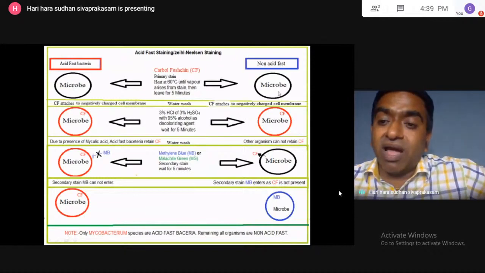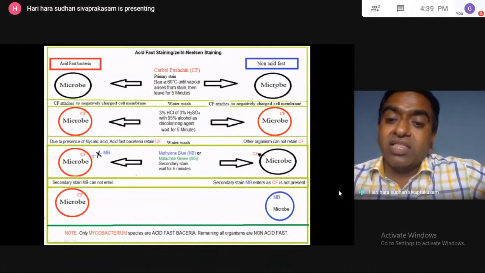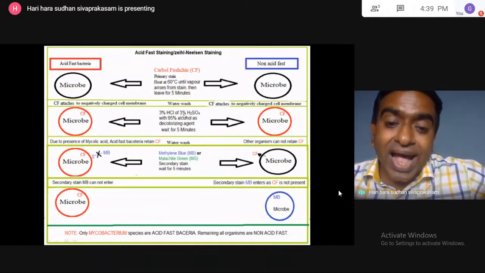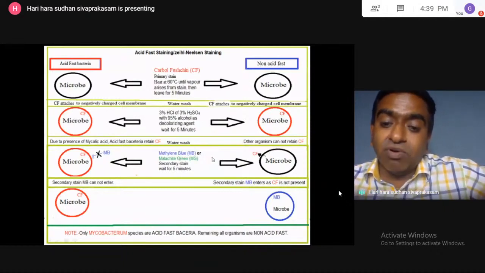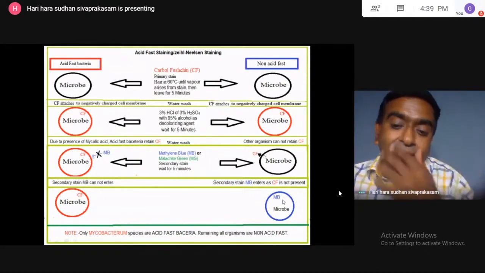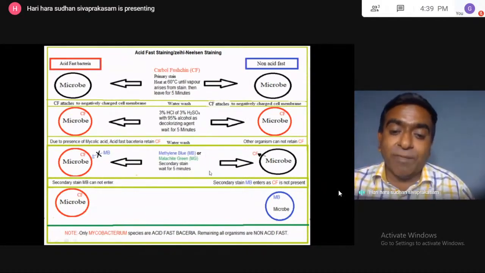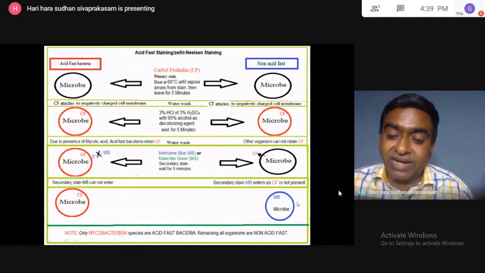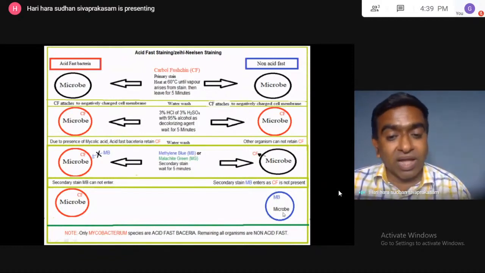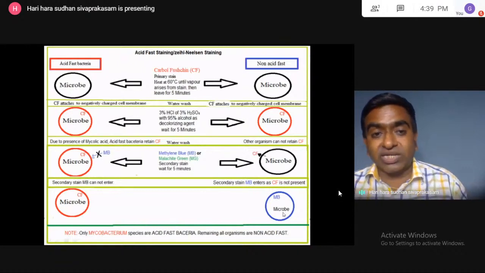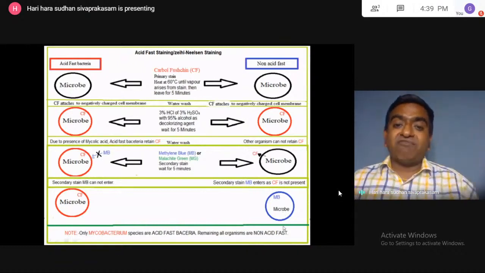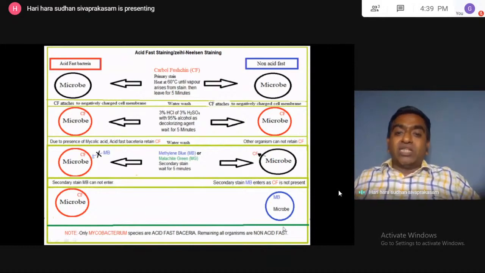So the secondary stain cannot penetrate. In non-acid fast bacteria, there is no mycolic acid, so the acid and alcohol treatment removes the carbol fuchsin. Then with methylene blue treatment, the methylene blue will enter and the cell will appear in blue color. If you use malachite green, it will enter and the cell will appear green. So as a secondary stain, you can use methylene blue or malachite green. So this is acid fast staining, Ziehl-Neelsen staining.